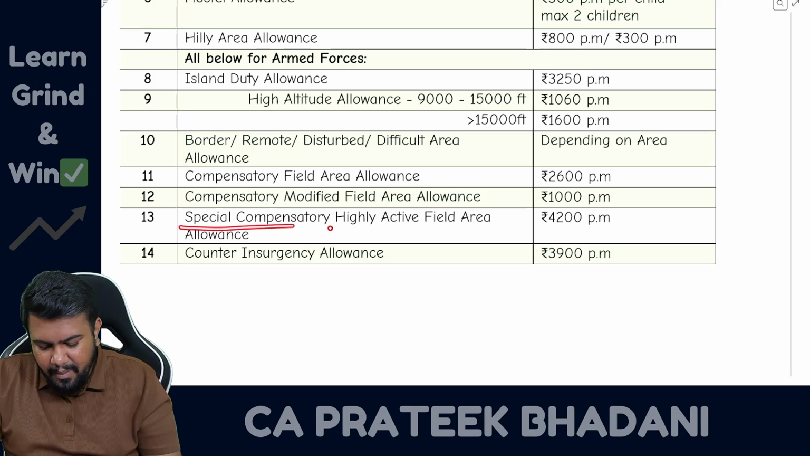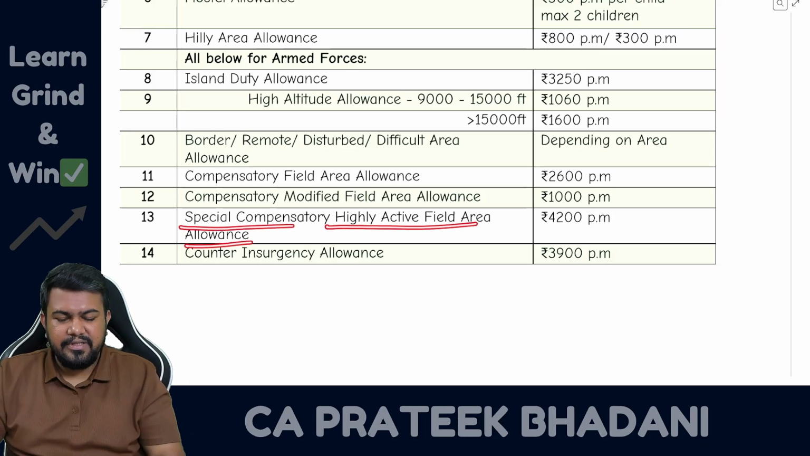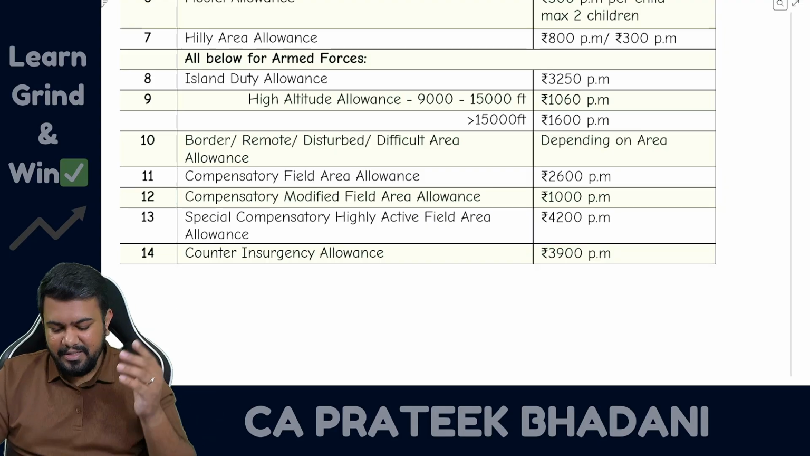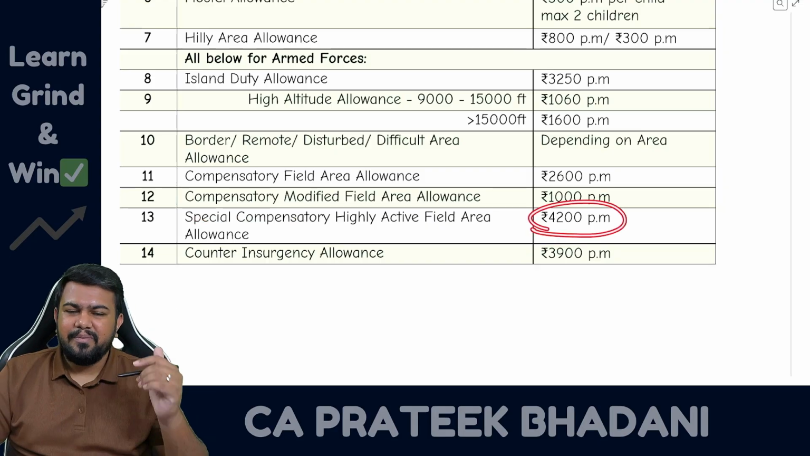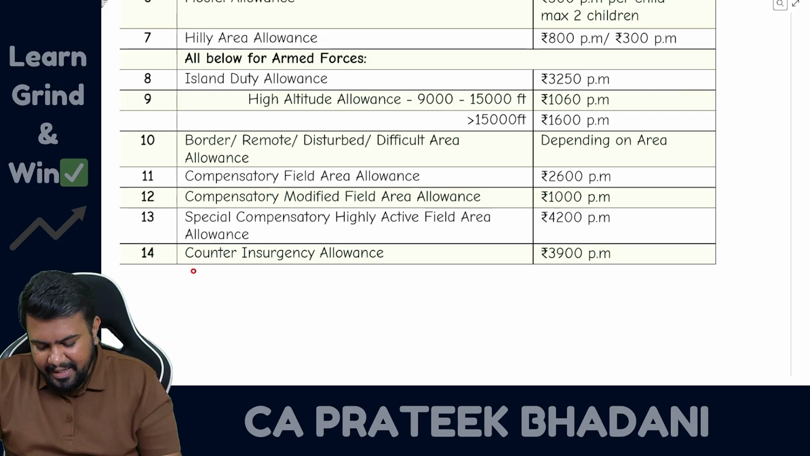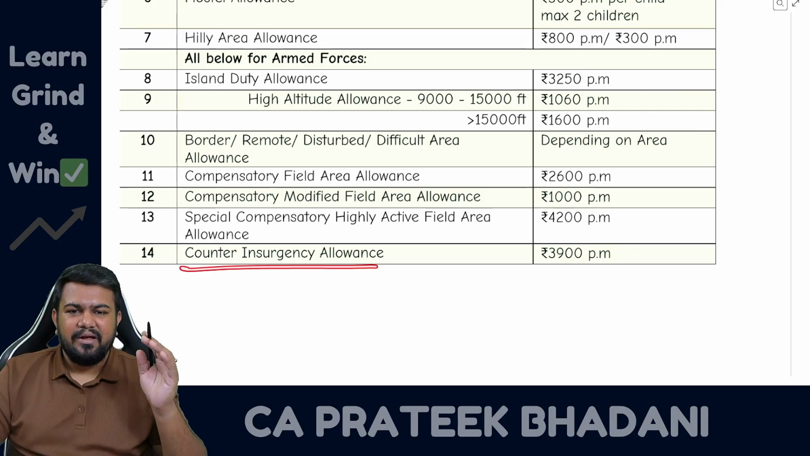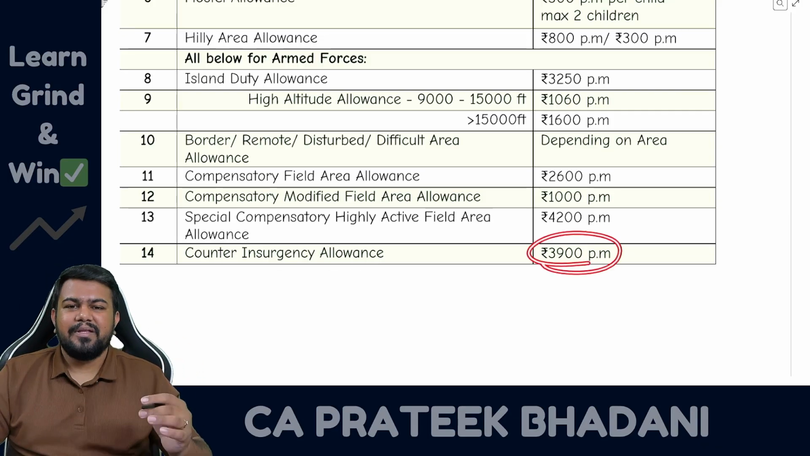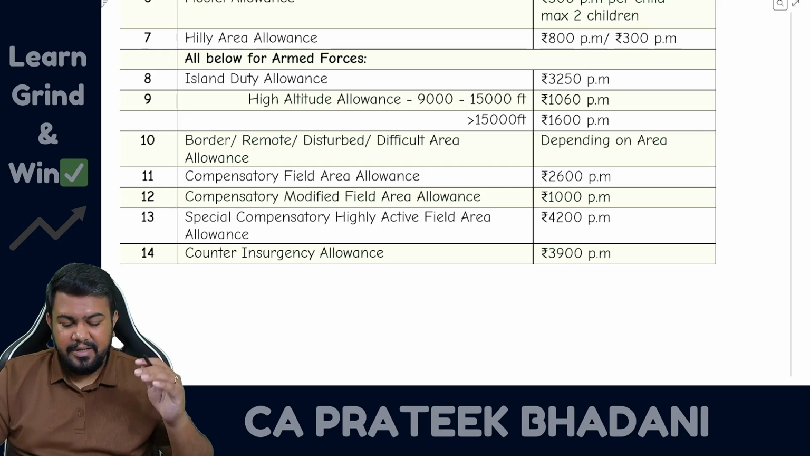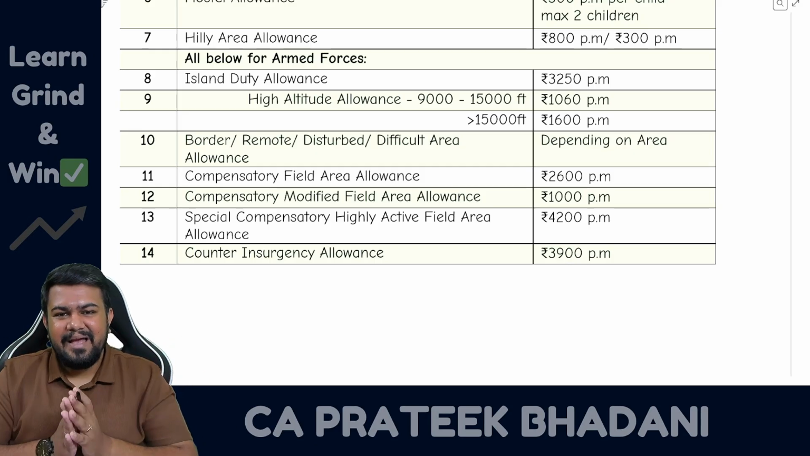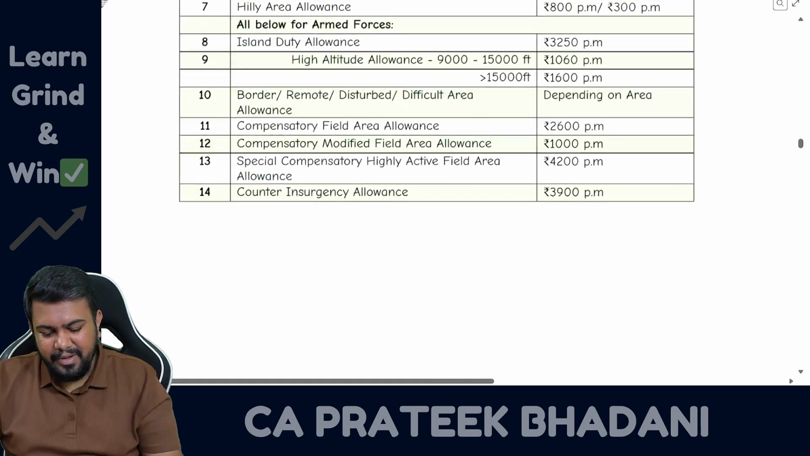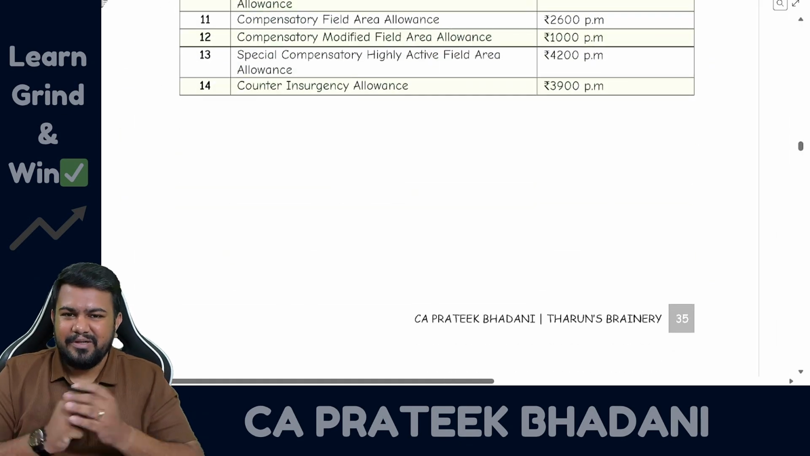Then special compensatory highly active field area allowance. This is more than compensatory because this is special compensatory. So 4,200 rupees per month exempt, balance amount taxable. Lastly, counter insurgency allowance: 3,900 rupees per month exempt, balance amount taxable. Sir, all these should we remember? Answer is yes. You have to memorize all these thoroughly so that you are able to attend. If you don't memorize, you will not be able to attend.